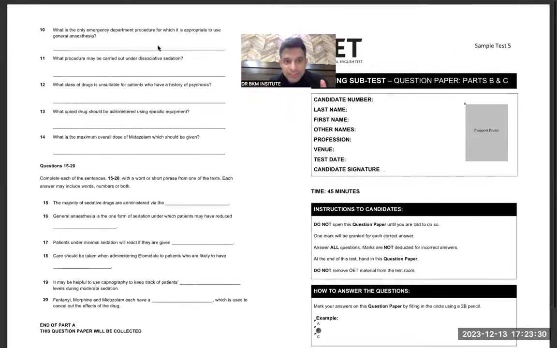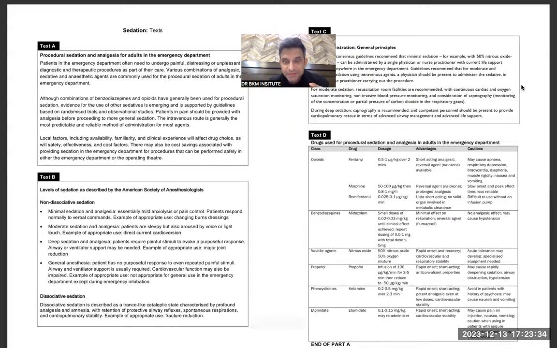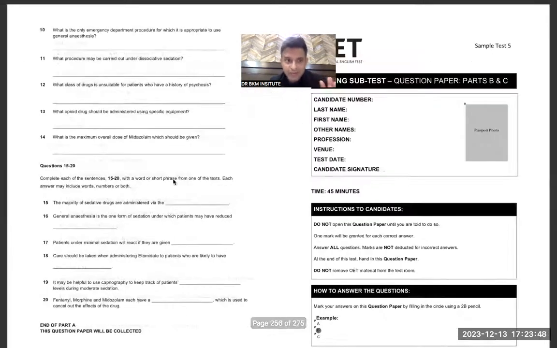What is the only emergency department procedure? Procedure was given in which paragraph? Procedures were given in C, na? Sir, C. Procedures were given, na? It can be B or C, but I think procedures were given over here. Done. That is how you save time again.